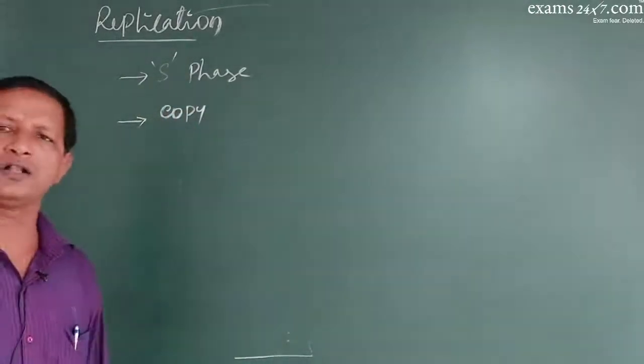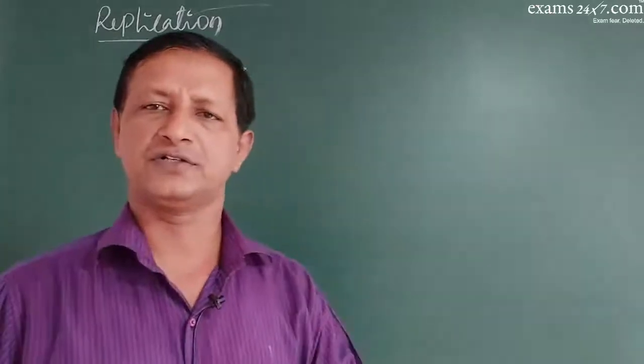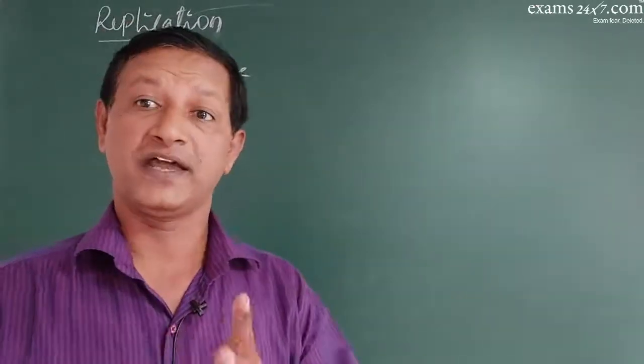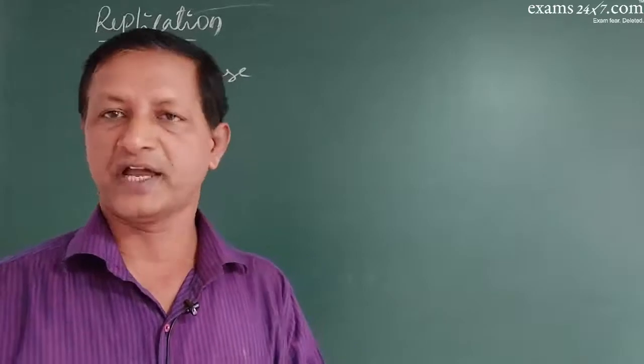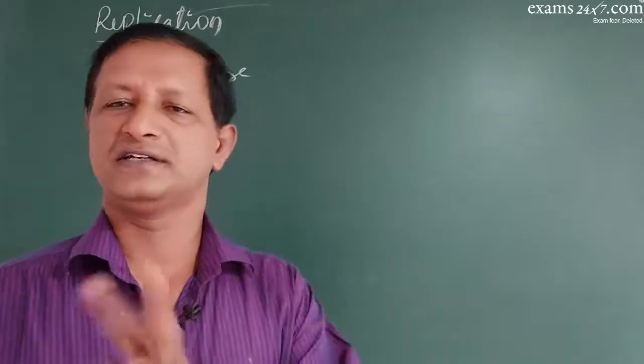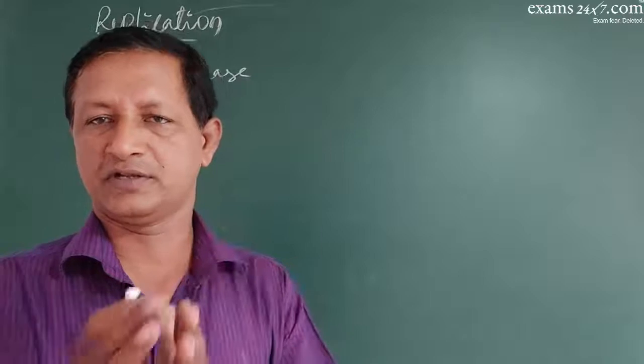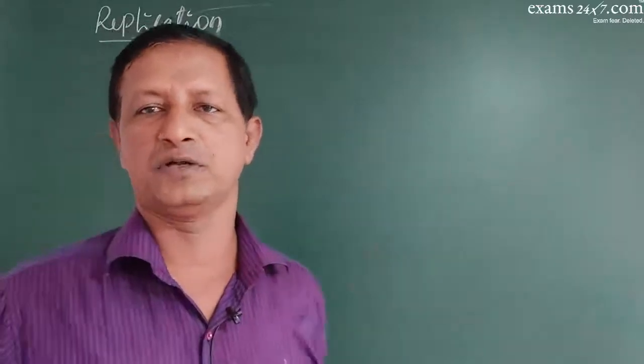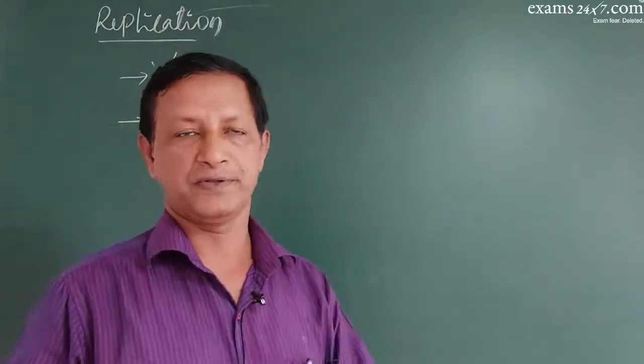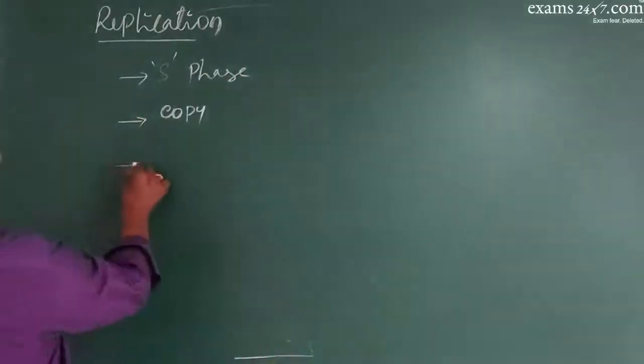It occurs in all organisms, prokaryotes and eukaryotes. But the way replication takes place in prokaryotes and eukaryotes is different. There is variation between prokaryotic and eukaryotic replication. What are the requirements?